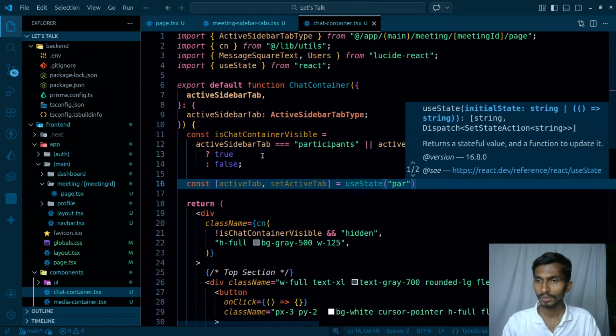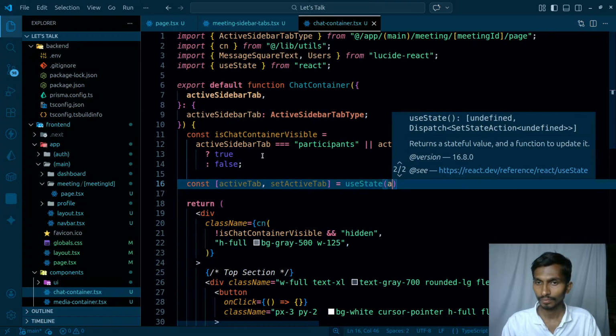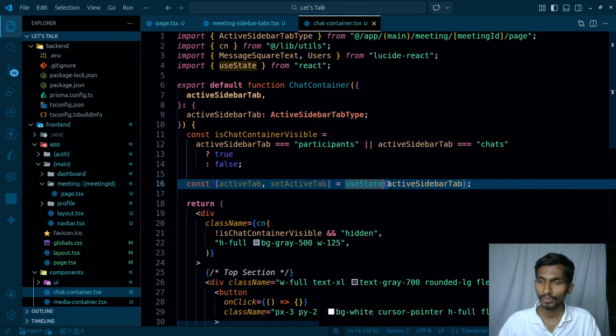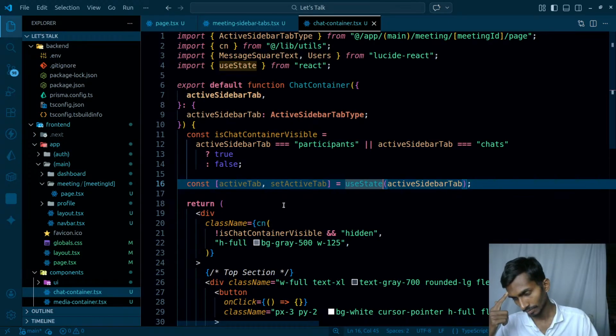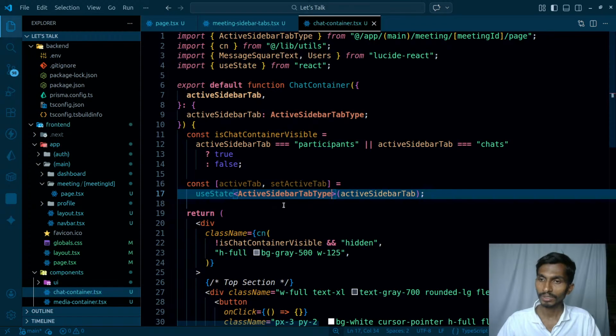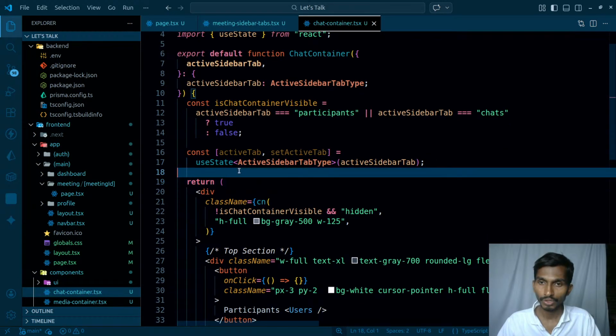By default it's gonna be equal to the value of active sidebar tab. So I'm gonna be giving it this value, and that's fine. The value can actually be null as well. So let's give it the type of active sidebar, but this will be changing, and then I will be able to change this thing anytime.